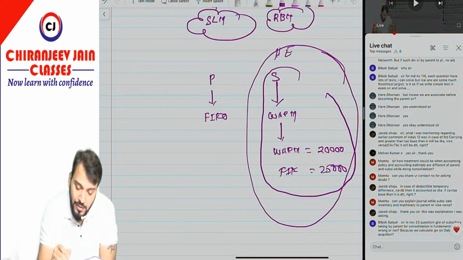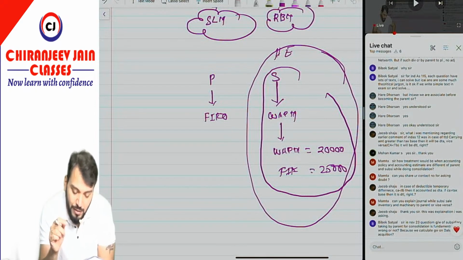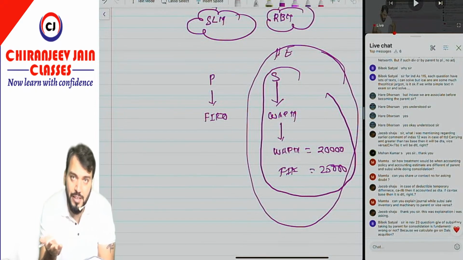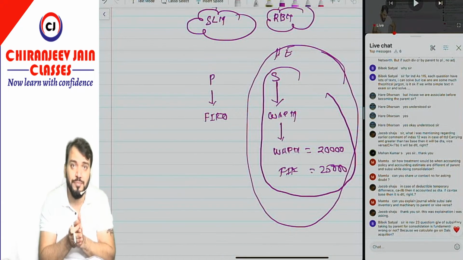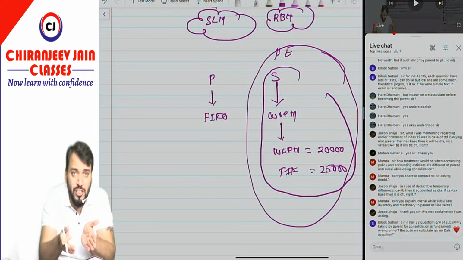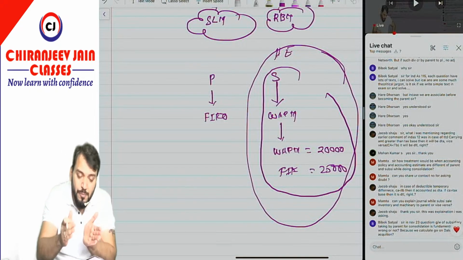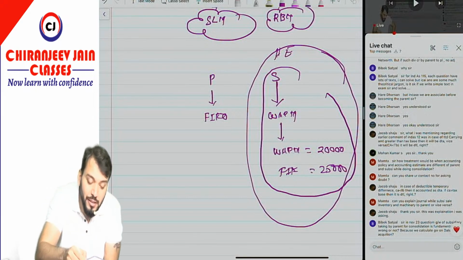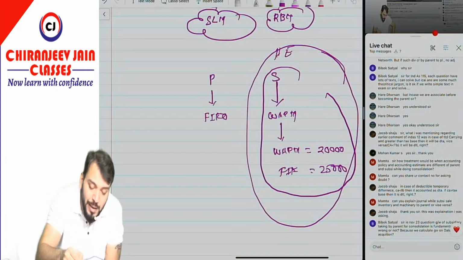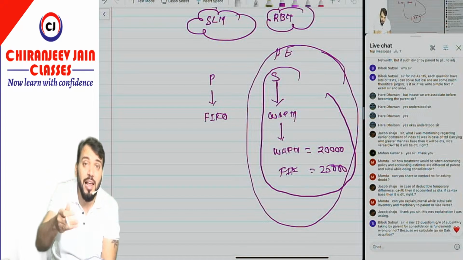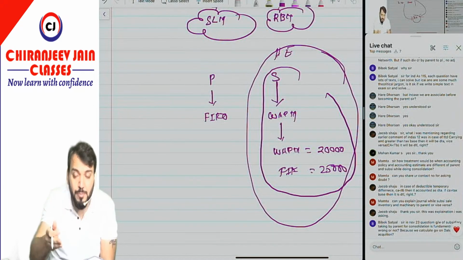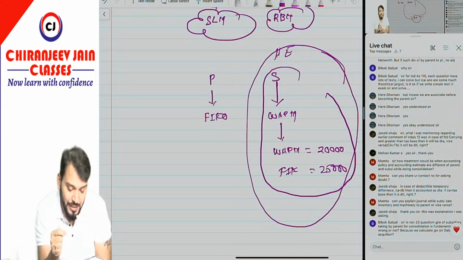Can you share your contact number for asking doubts? Arey baba, don't ask me for my contact number. I'm coming every day. If you message me, at that point of time I will not see it. Any doubt you message me, I will not see that message, because I'll be busy the entire day with other work. Therefore I have designed this live doubt session so that you can come at this time and ask me all the doubts of whatever nature. This will help you, and this will help others also. Your doubt will spread to other persons also. Correct? Yes sir.